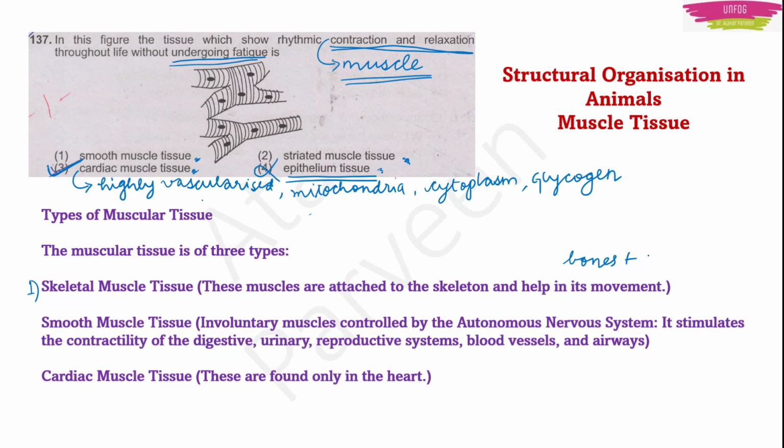Then after bones, we have muscles. When these two come together, we can show movements, we can run, walk, we can do whatever we want because of these skeletal muscle tissues and the bones. Then next we have here is smooth muscle tissue. So the smooth muscle tissues, they are involuntary muscles. So involuntary muscles means you don't have control over them. Here the skeletal muscle tissues, they are voluntary muscles. Okay, let's write that down here.